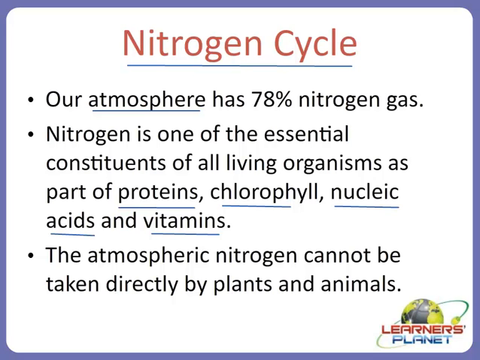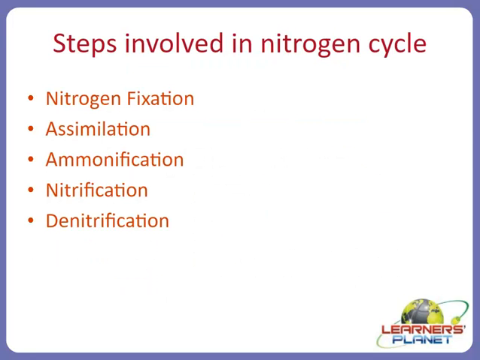Now, the question is, how is this absorption possible? Then what is that form which could be utilized by the organisms? Atmospheric nitrogen is no. Then which type of nitrogen is yes? That means it is used up by the plants and animals. It is the oxides. It is actually the converted form of nitrogen in the form of oxides and so on. So these oxides are actually provided by the microorganisms. Therefore, the microorganisms are so important in our daily life.